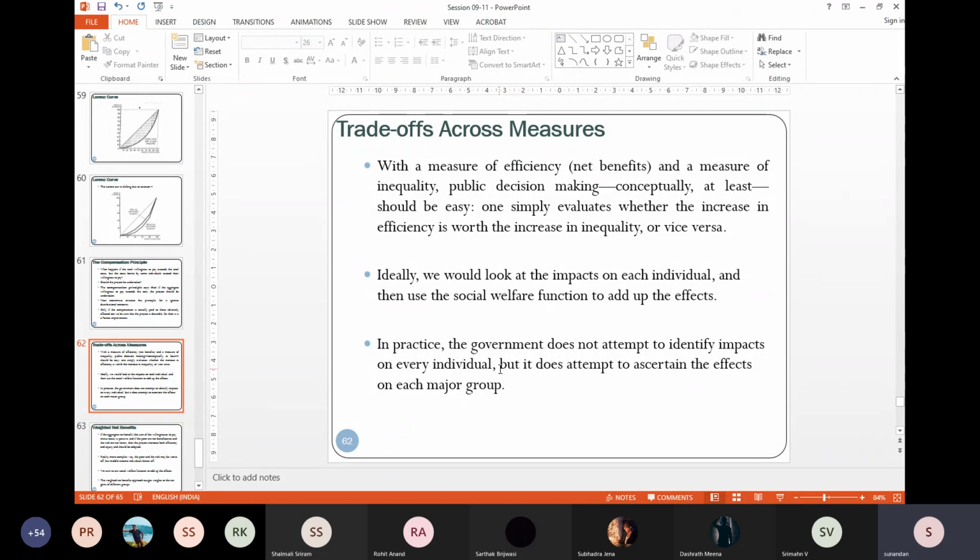For any policy, you will find a set of people who will be better off and will always find another set of people who will be worse off. That's the irony of the problem. You cannot make everyone better off at the same time. You can if you start from an off the Pareto set position. But when you are already on the Pareto set, you can either make me happy or make yourself happy.